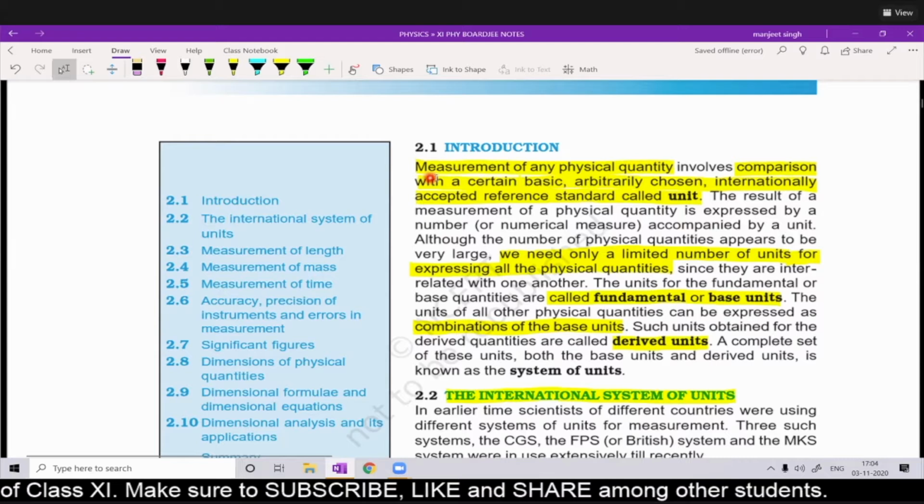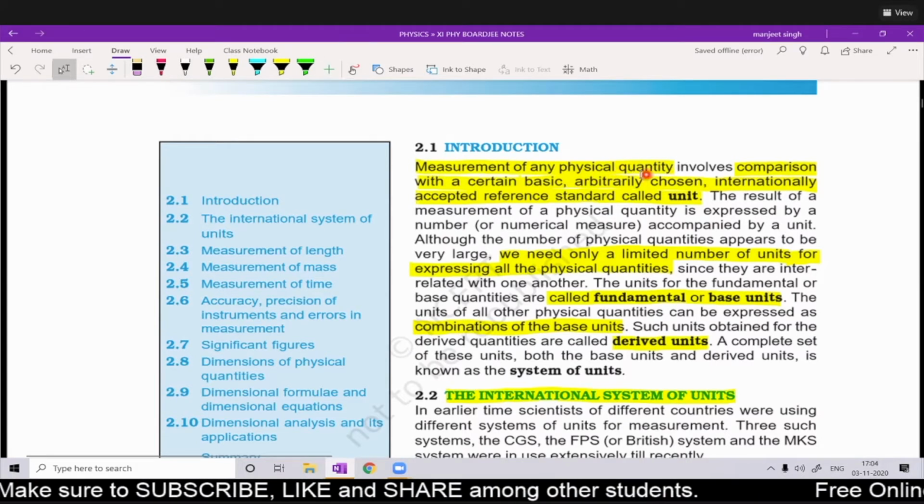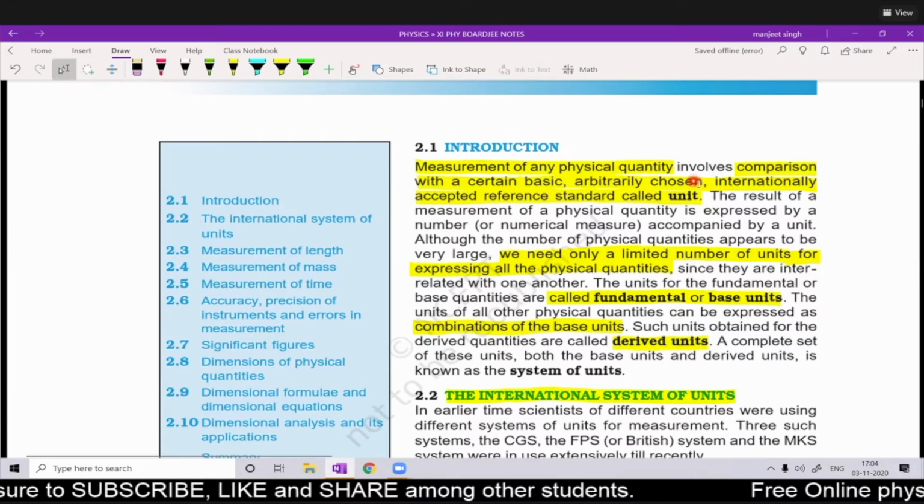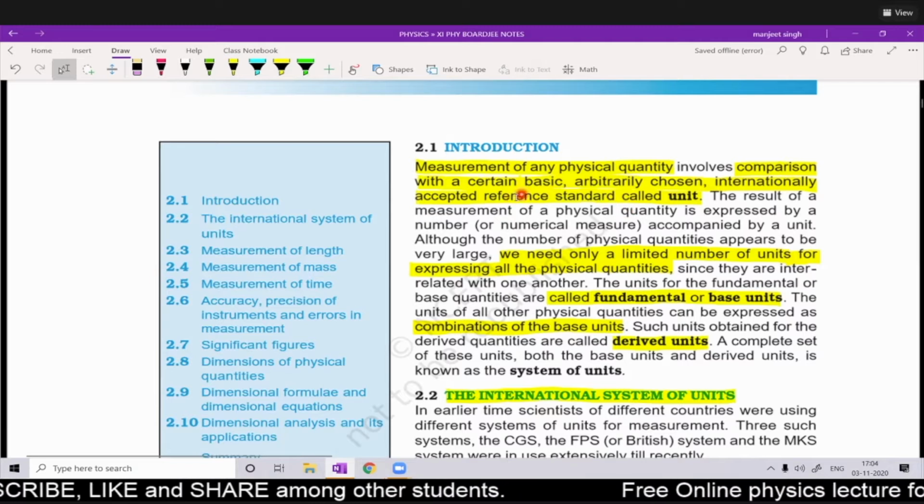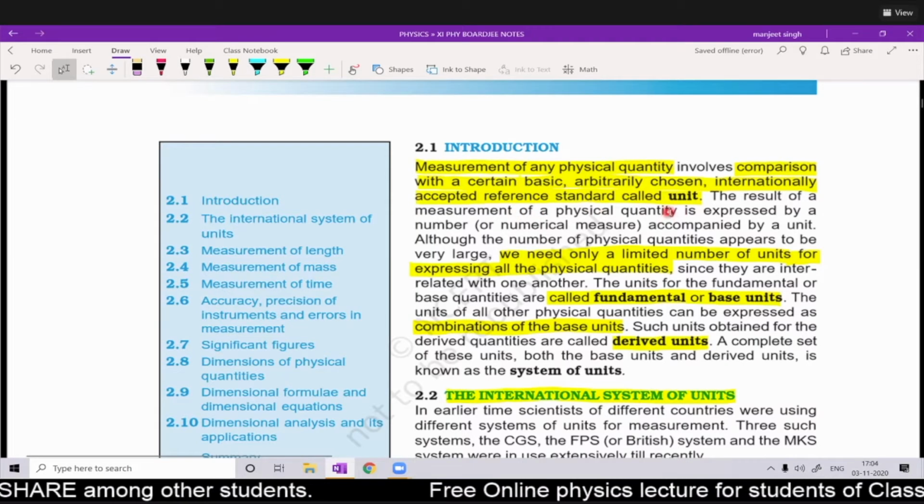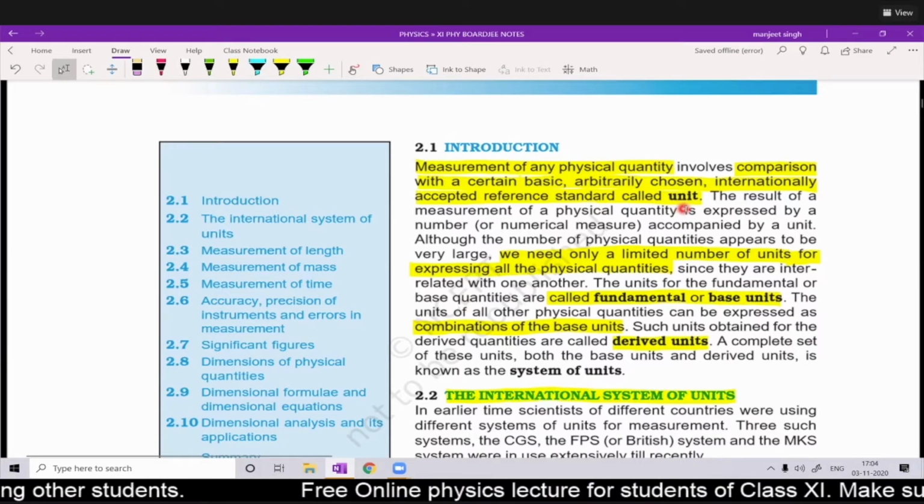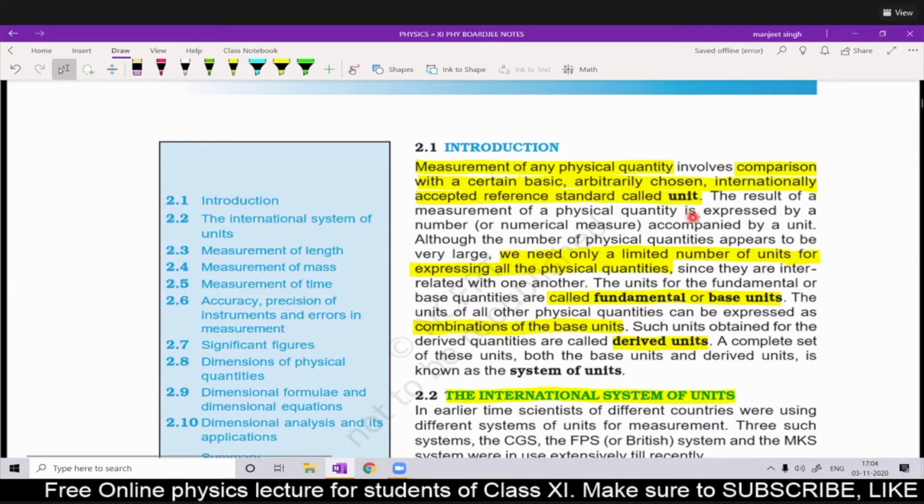So for measurement of any physical quantity like length, mass, time, and other physical quantities also, we need a comparison with a certain basic, arbitrarily chosen, internationally accepted reference, and that reference is known as a unit. 1 kilogram is the unit of mass in the SI system, and with 1 kilogram we compare and tell the mass of other things.